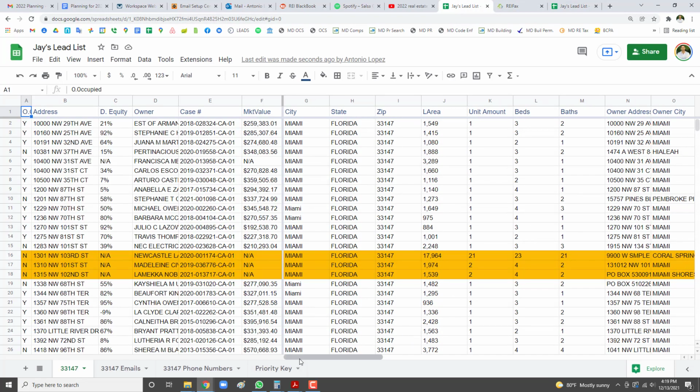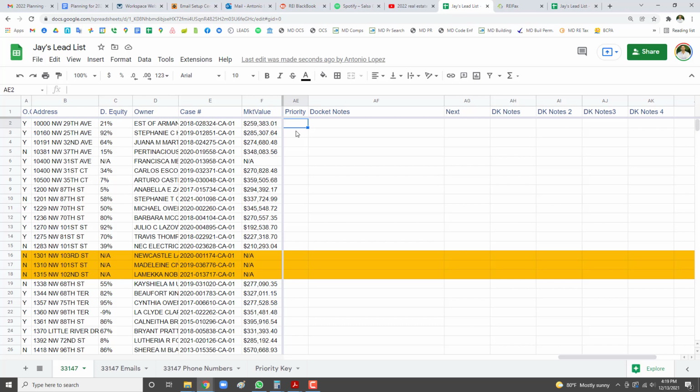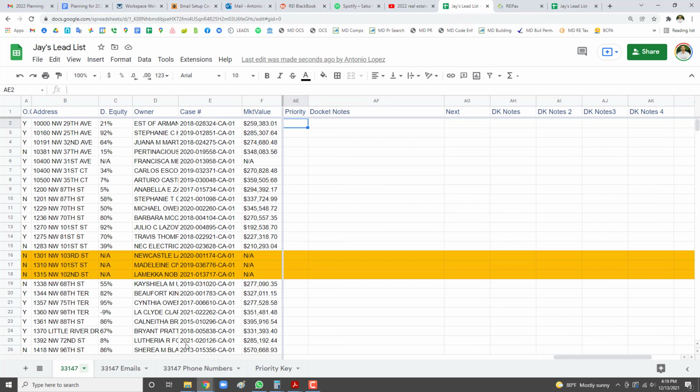And where you're going to put this stuff, Jay, is here. There's a column all the way to the right where it says priority. So if the person has a sale date, you're going to put two X's. If they have a bankruptcy, you're going to put the BKC, et cetera, et cetera. I went ahead and put the priority key on the last tab of your spreadsheet. Okay, so I'm going to go through an example.